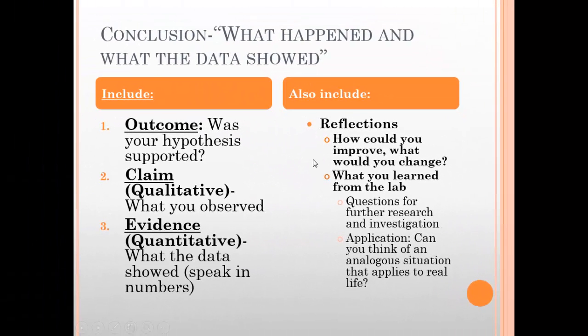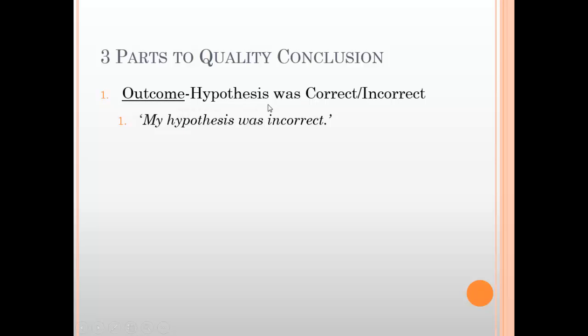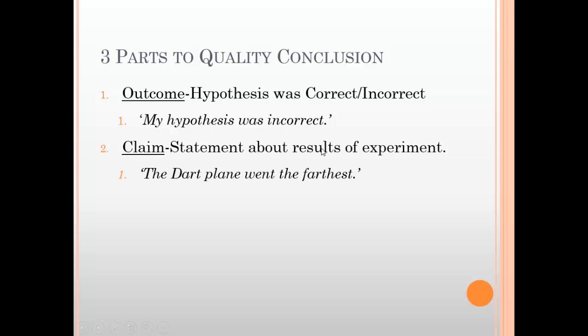Okay? And let's go back over to that conclusion. Again, just like the hypothesis having 4 parts that I'll grade against, I think a conclusion will have 3 parts. You've heard these before. First one, again, is the outcome, which is your hypothesis. What's correct, incorrect? You make this statement. My hypothesis was incorrect, which then we back up with a claim, which is a statement about the results of the experiment. Because the DART plane went the farthest. Notice I make a statement that tells me why I thought it was incorrect. You don't have to tell them every detail, just the main statement.